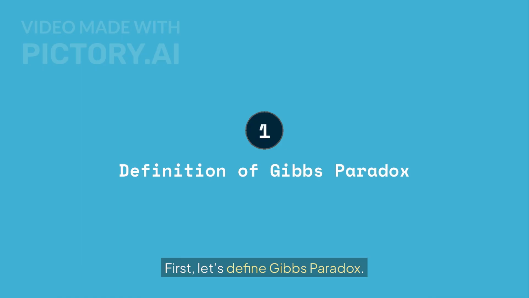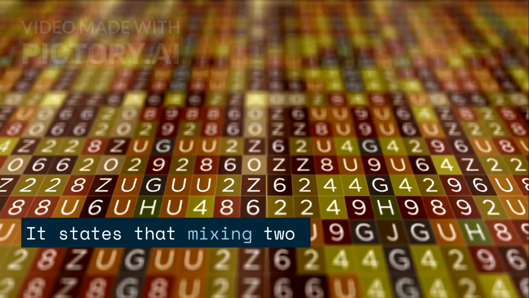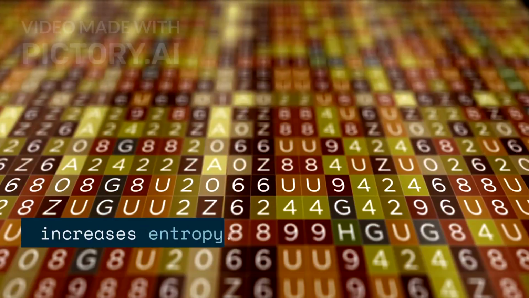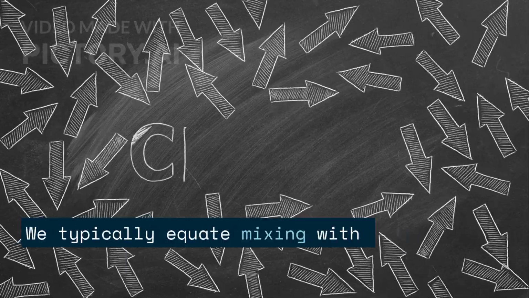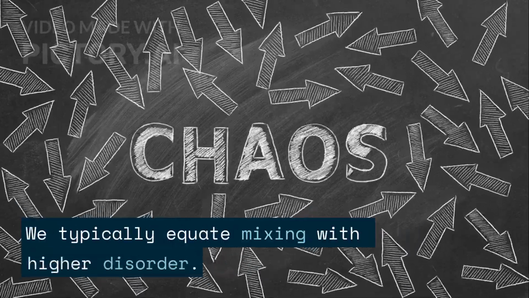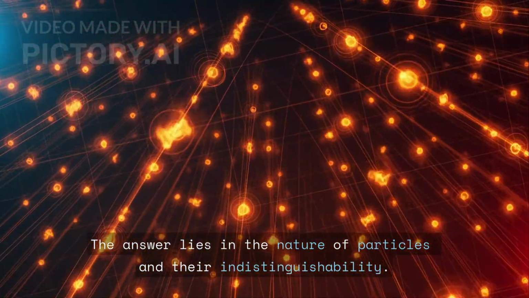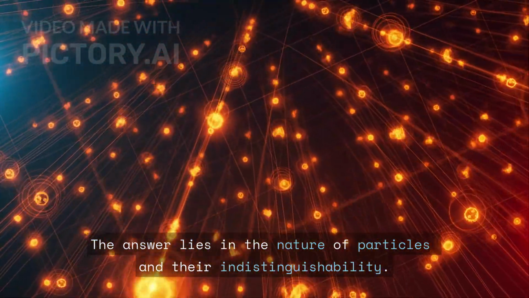First, let's define Gibbs paradox. It states that mixing two identical gases unexpectedly increases entropy. We typically equate mixing with higher disorder. But why does this paradox arise? The answer lies in the nature of particles and their indistinguishability.